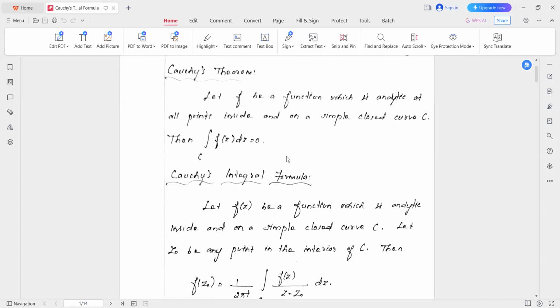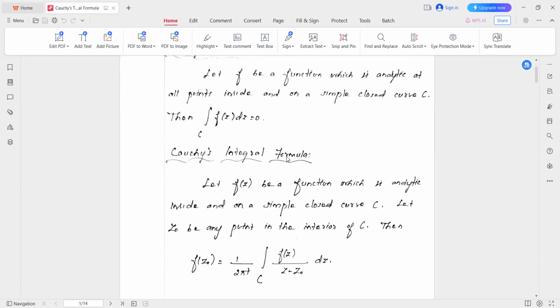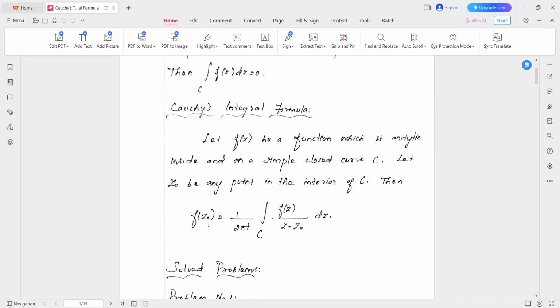Okay. So next, Cauchy's integral formula. Let f of z be a function which is analytic inside and on a simple closed curve C. Let z naught be any point in the interior of C. Then f of z naught is equal to 1 by 2 pi i times the integral over C of f of z divided by z minus z naught dz. Okay. So let us see the meaning behind this one.